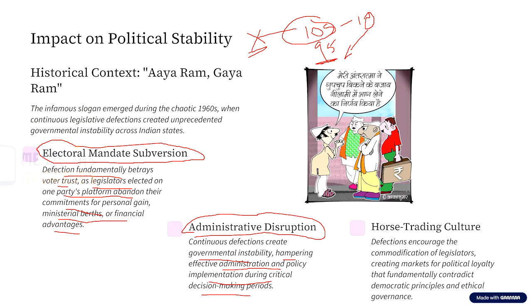Another very important thing is this: if there is no anti-defection law, it encourages what we call horse trading. Defections encourage the commodification of legislators. That is, these representatives are bought and sold for a certain amount of money. They will be promised a certain amount of money if they defect from one political party to another. And this creates markets for political loyalty that fundamentally contradict democratic principles and ethical governance.